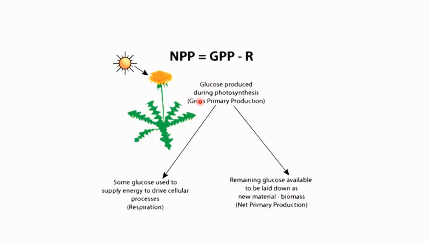The amount of glucose may be the productivity of that plant, known as the gross primary production. Now, this glucose is utilized by the plants themselves also. Some of the glucose is used to supply energy to drive cellular processes inside the plant, that is, in respiration, and will be used up, while the remaining glucose that is available to be laid down as new material, the biomass, is known as the net primary production.